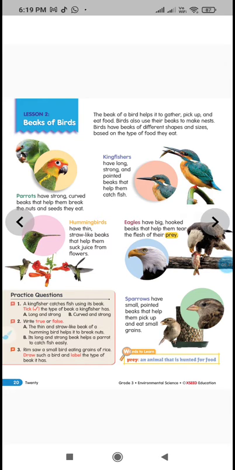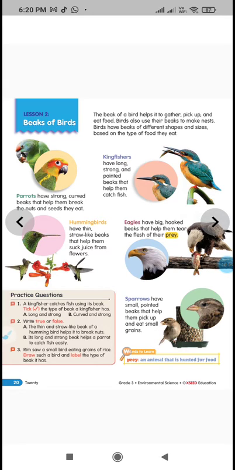And the next one, its long and strong beak helps a parrot to catch fish easily. No, parrot is not eating fishes at all and it's not having a long and strong beak. So write here false.